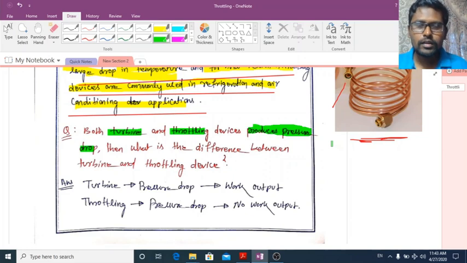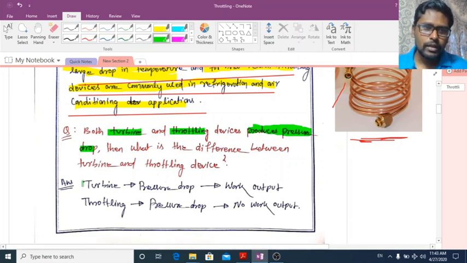Be clear that both turbine and throttling devices can produce significant pressure drop in the fluid flow. But the difference is that a turbine can produce work output, but a throttling device cannot. So in a turbine there is pressure drop, and in throttling also pressure drop.